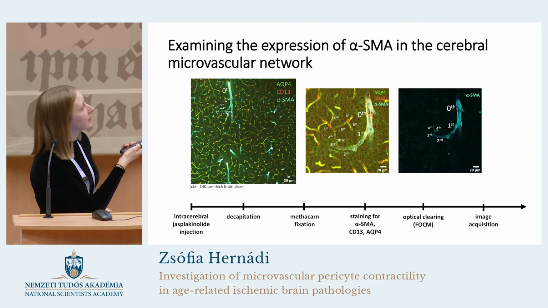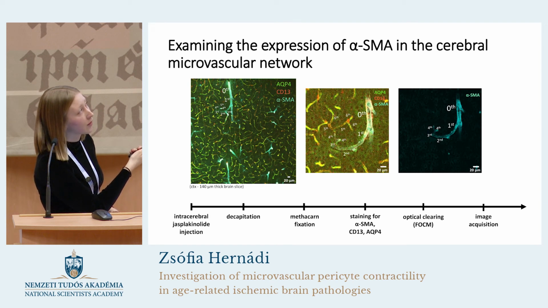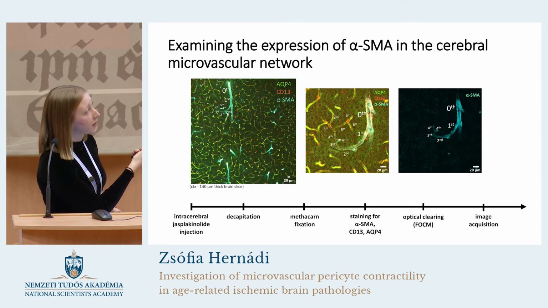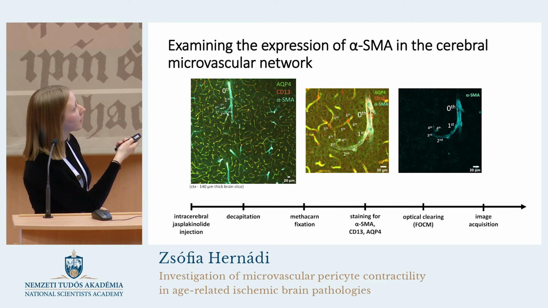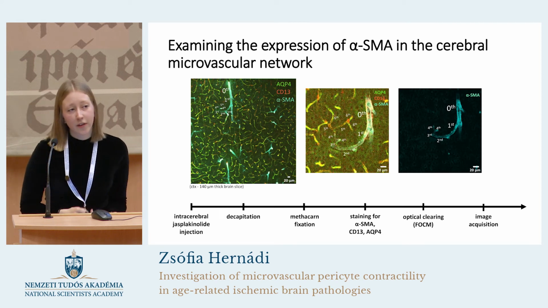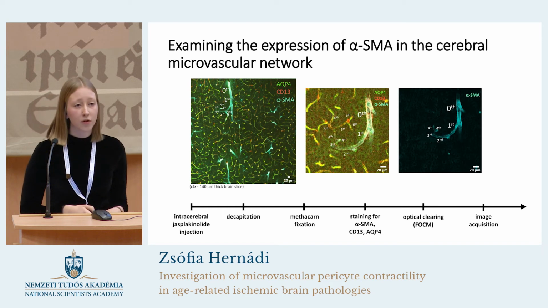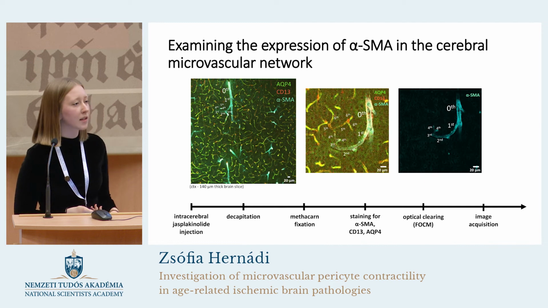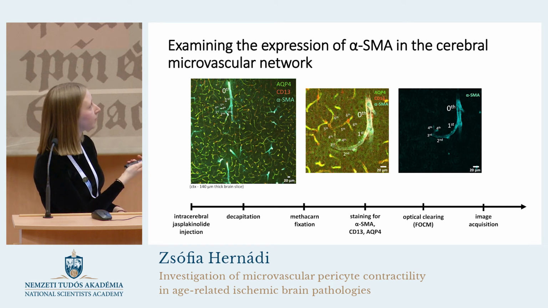What we found was that the fourth-order vascular branches were the expression boundary for alpha-SMA expression, indicating a transition from pre-capillary arterioles to what we call true capillaries. This result is in line with previous research findings and also raises the question of the possible role of contractile proteins other than alpha-SMA in the contraction of pericytes in true capillaries.